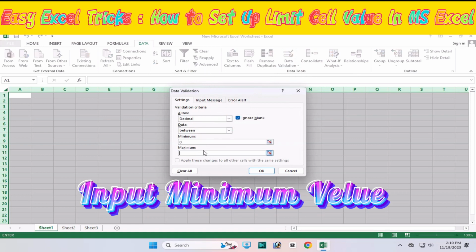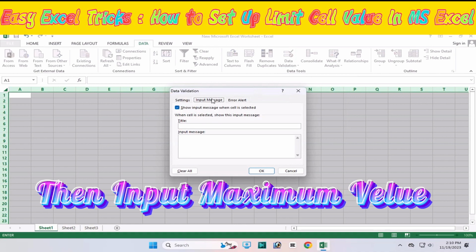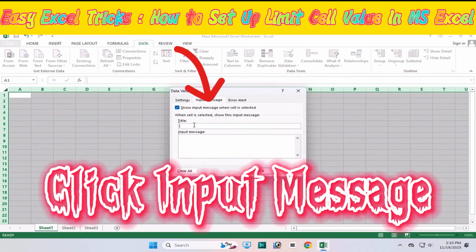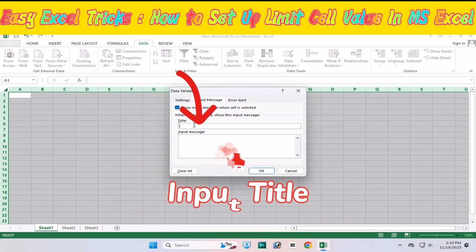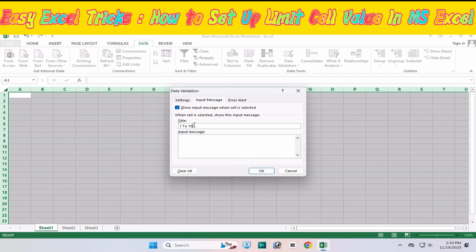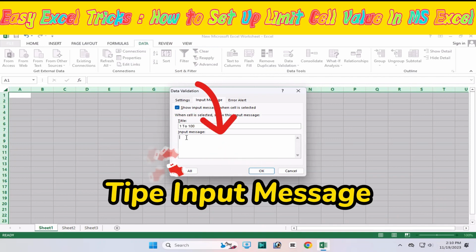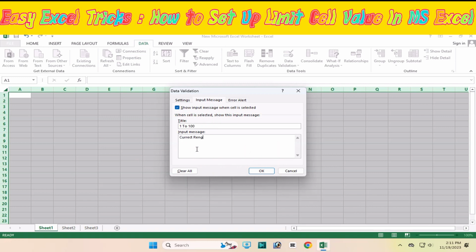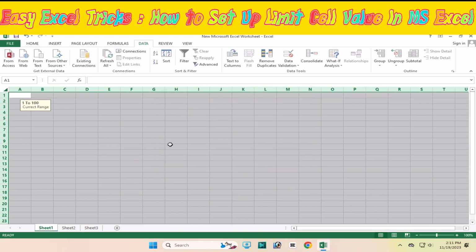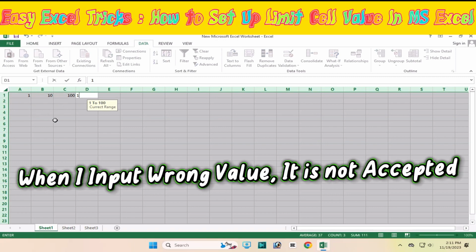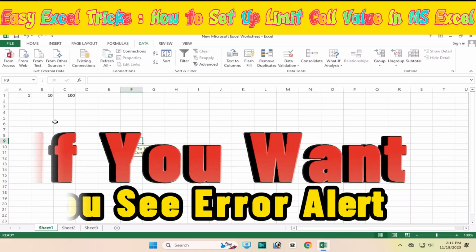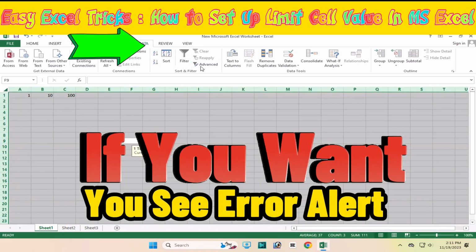Input minimum value, then input maximum value. Input title. Type input message. When I input wrong value, it is not accepted. If you want, you see error alert.